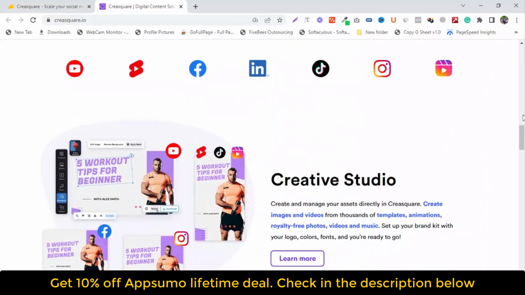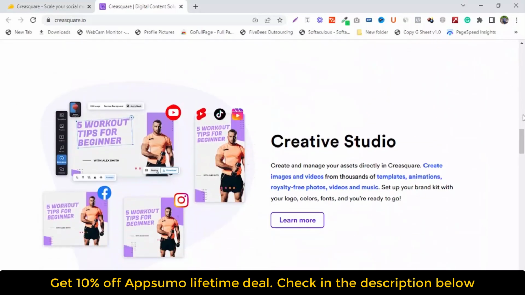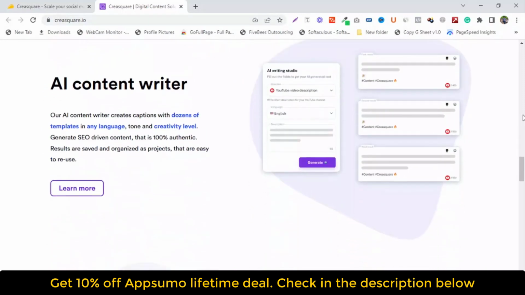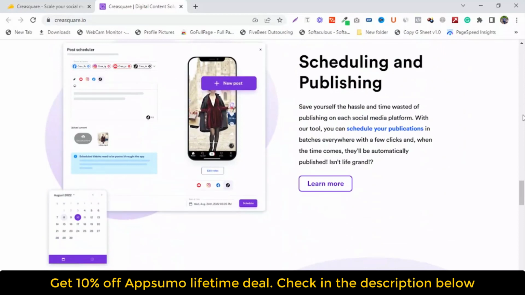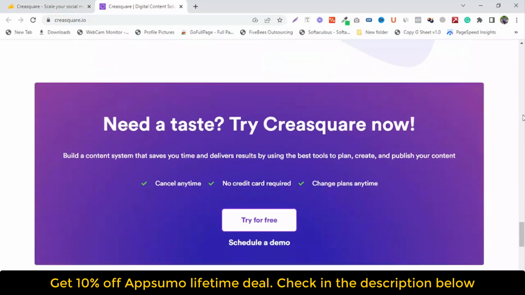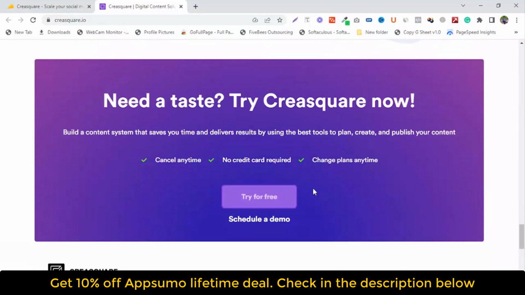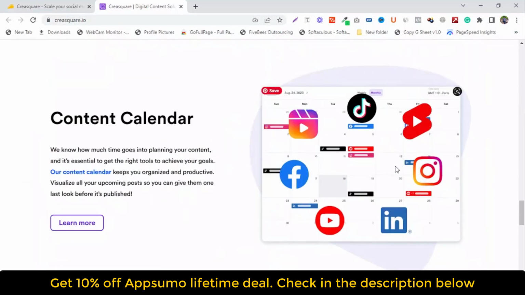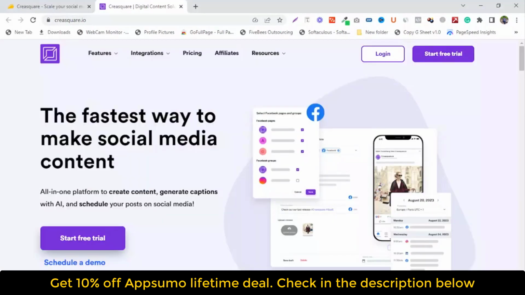Based on GPT-3, the AI Content Writer generates captions, hashtags, and product descriptions in over 20 languages. With different combinations of use cases and tones, the algorithm can create content catered to your target audience. Use the AI Writer templates to whip up TikTok video scripts, LinkedIn posts, and Google Ads optimized for search engines. All your generated content is automatically saved on Creasquare, so you can organize, edit, and repurpose it for later.